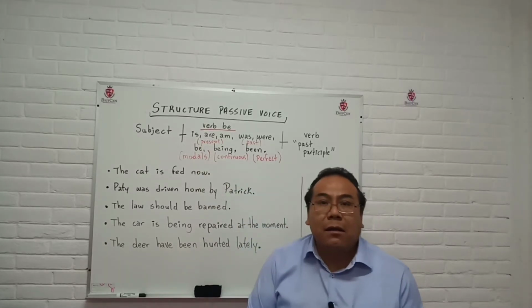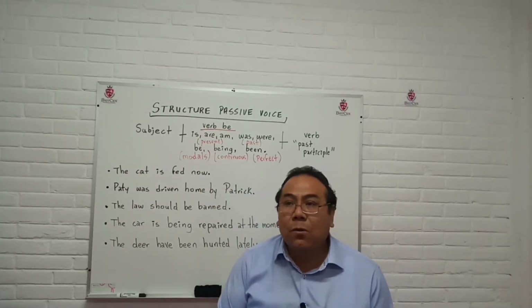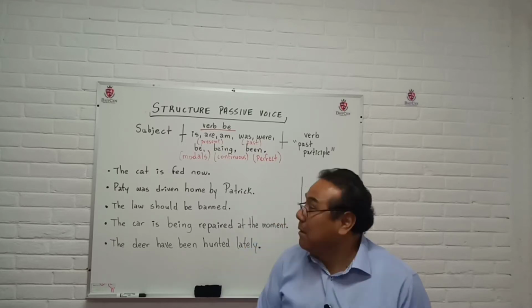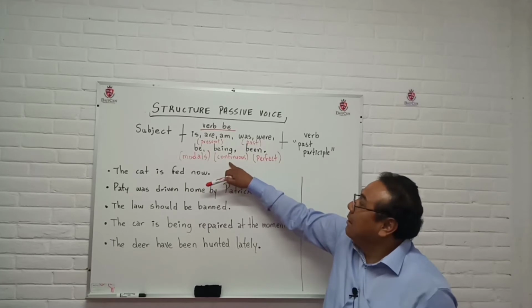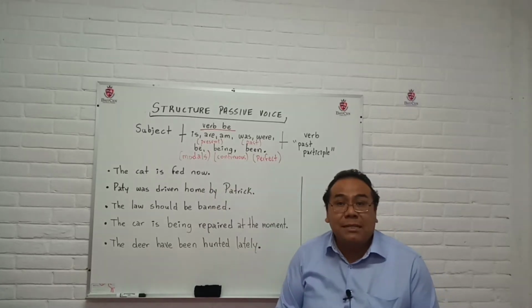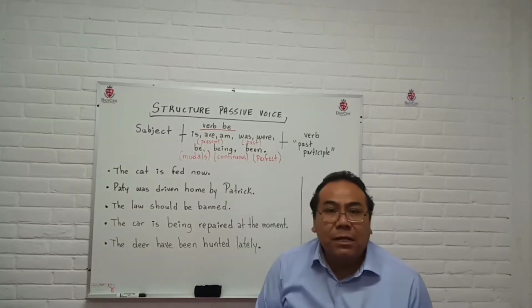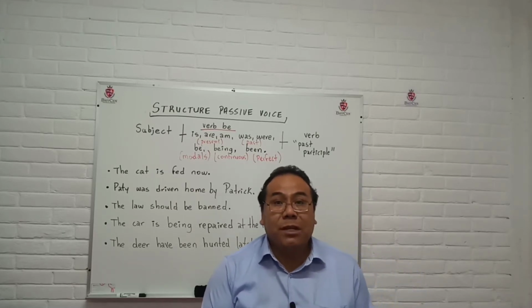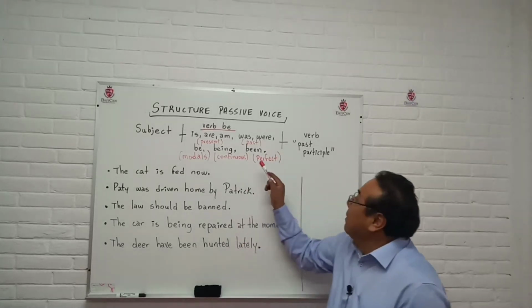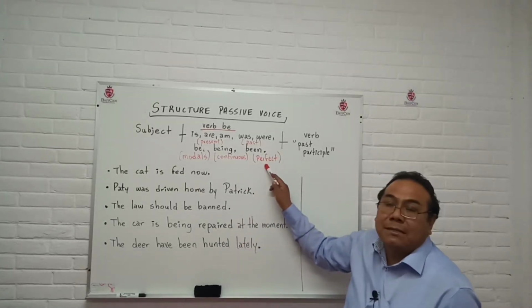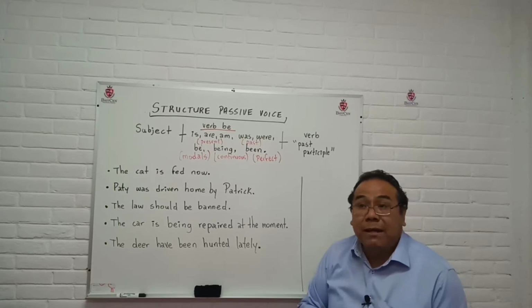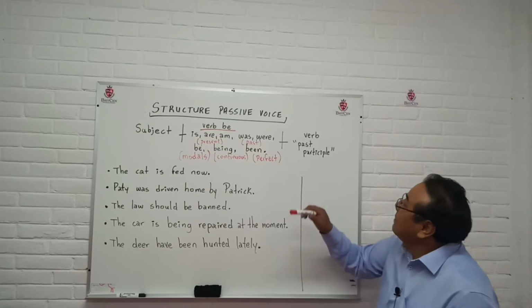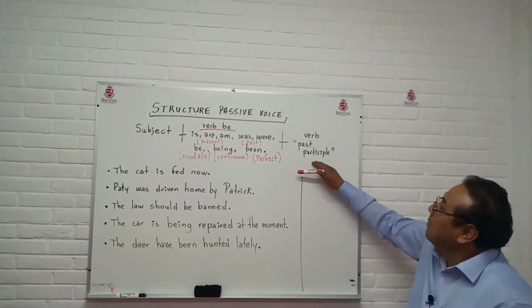The modals are should, will, would, can, may, might, must. Being the continuous tenses, for instance, present continuous, past continuous, future continuous, present perfect continuous, and being with the perfect tenses, present perfect, past perfect, future perfect, and the verb in past participle.